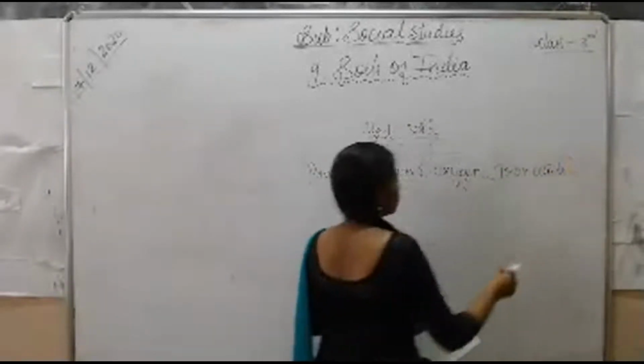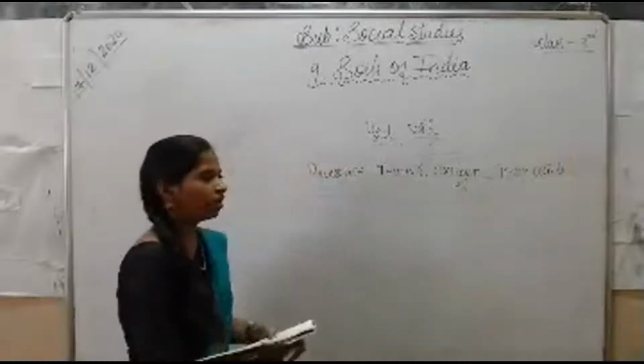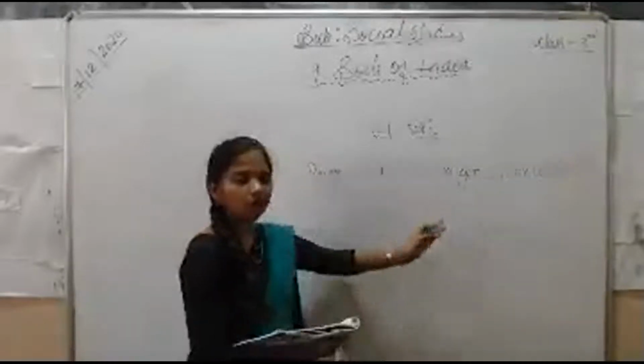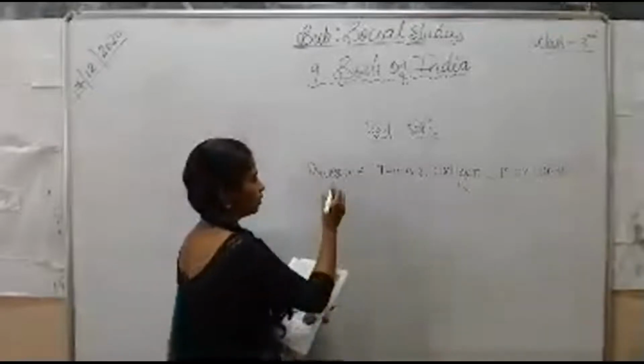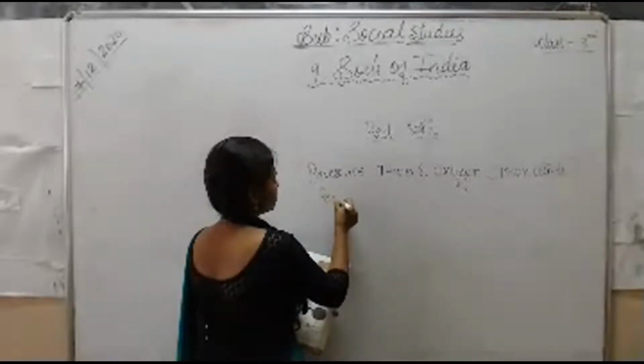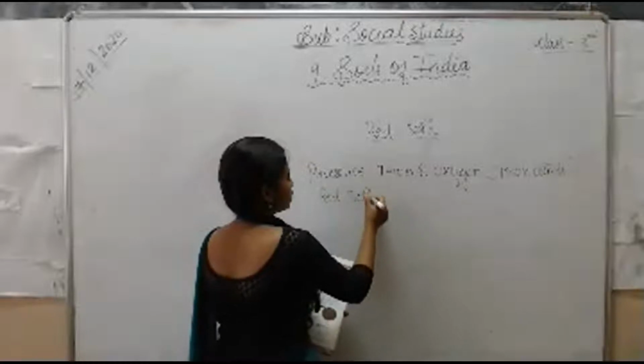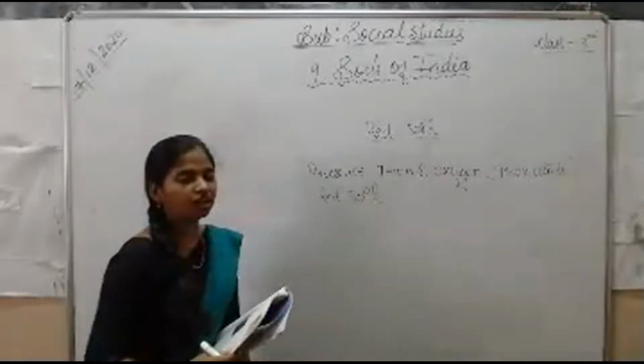Due to the presence of this natural compound, iron oxide, the color red has come to this red soil. That is the major reason for this soil to appear red in color.